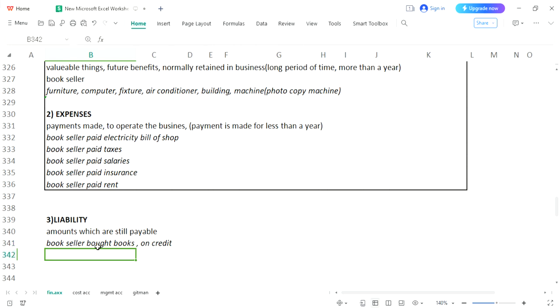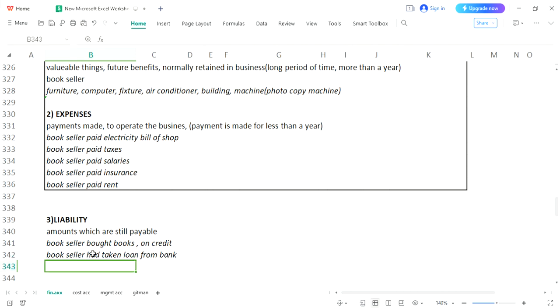Another example we can take: if the bookseller had taken a loan from the bank. Now obviously the amount is not paid yet, you have taken the loan and the amount would be paid in future.